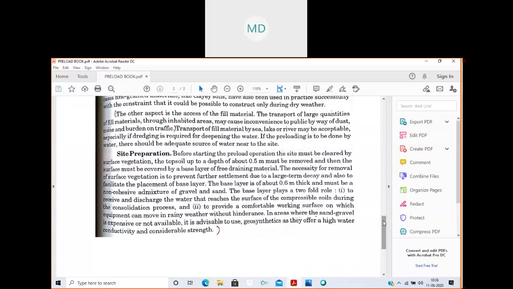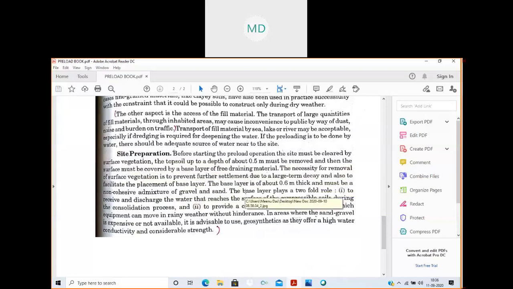Then the last one is site preparation. Before starting the preload operation, the site must be cleared of surface vegetation. The topsoil up to a depth of about 0.5 meter must be removed, and then the surface must be covered by a base layer of free draining materials. The necessity for removal of surface vegetation is to prevent further settlement due to long-term decay, and also to facilitate the placement of the base layer.